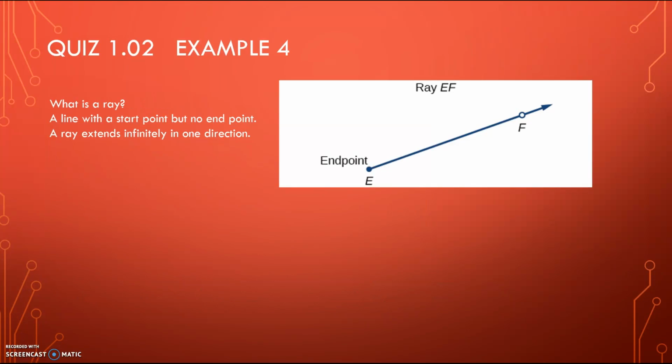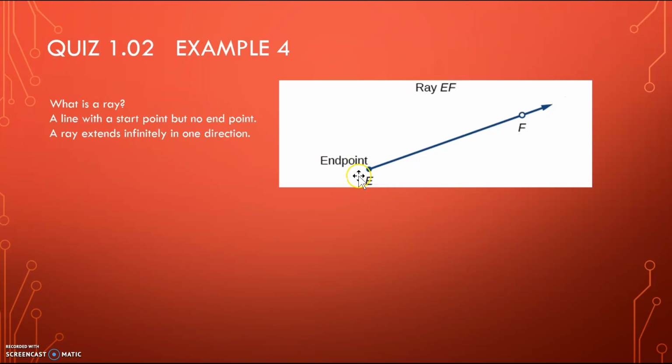What is a ray? And here we see ray EF with its endpoint at E, going infinitely in the direction of F, and it passes through point F. What is a ray? It is a line that has a start point but no end point. A ray extends infinitely in one direction.